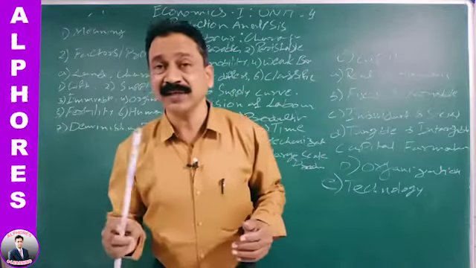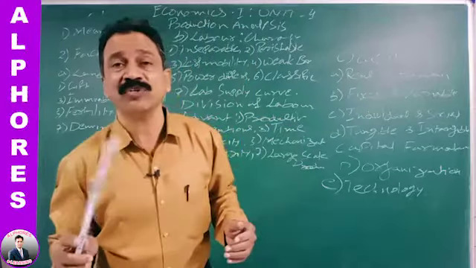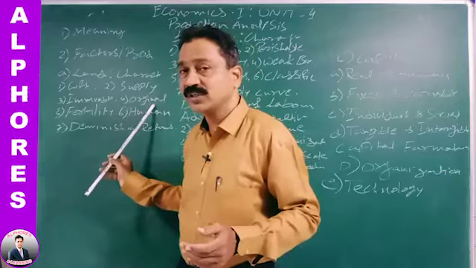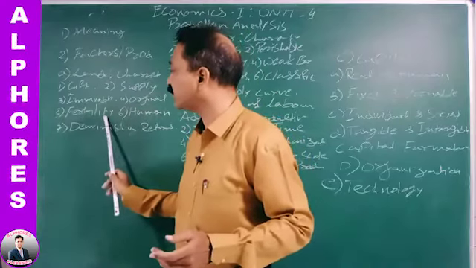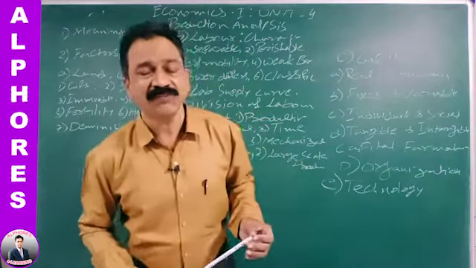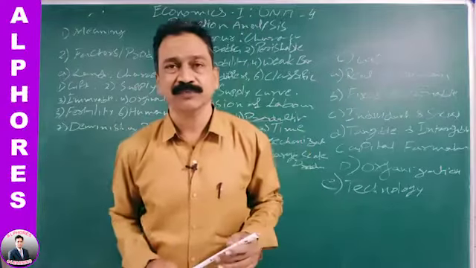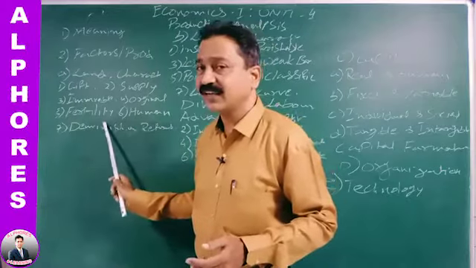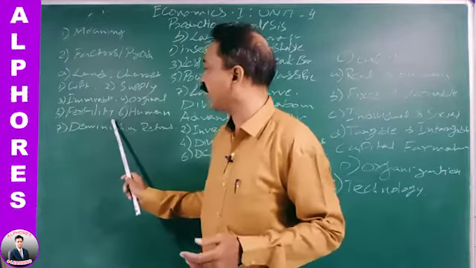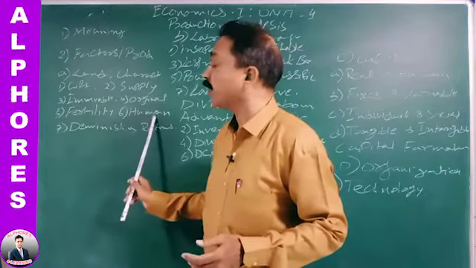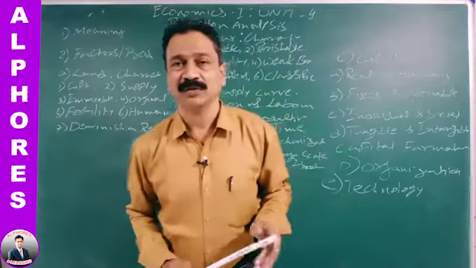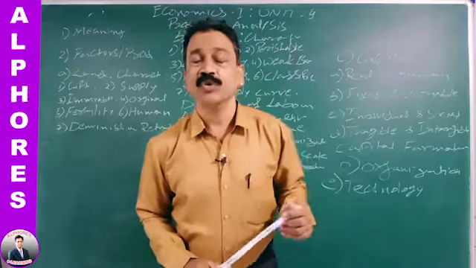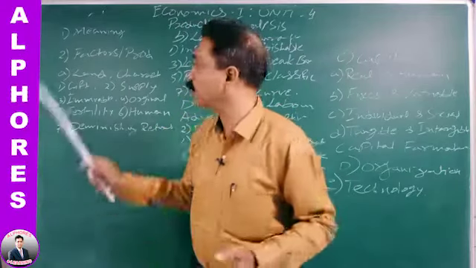So rent is the returns for the indestructible powers of the land. It has original indestructible powers. And the next one is fertility. Fertility of land differs from place to place, from one area to another area. Next, only humans can develop that. With the efforts of humans only, the returns start. So human efforts are needed to use the land.